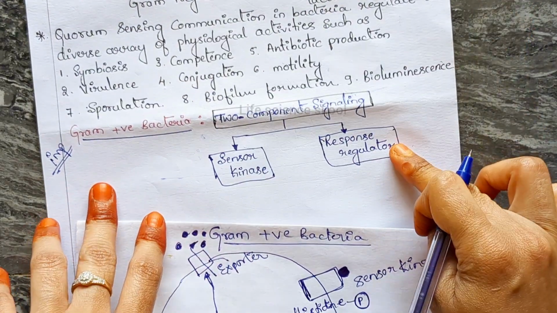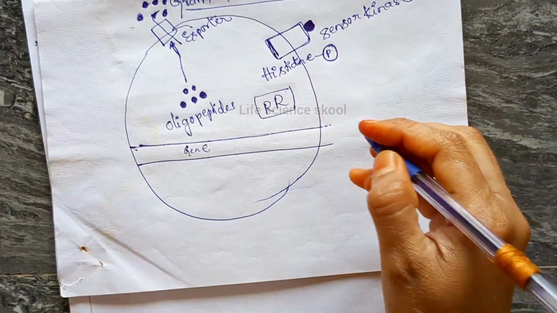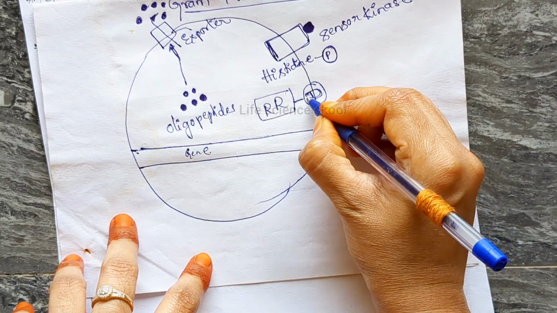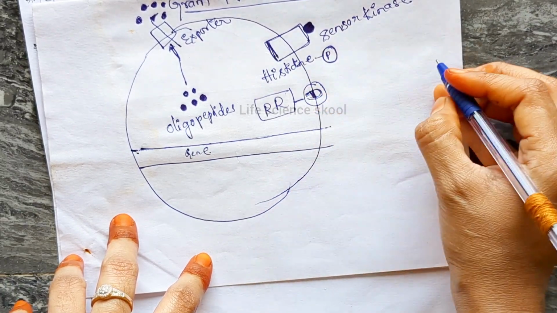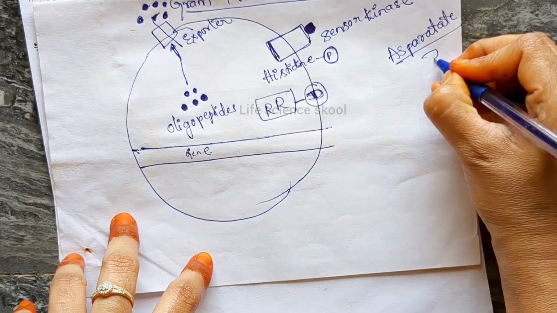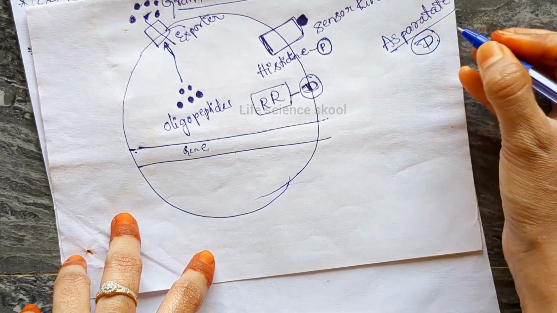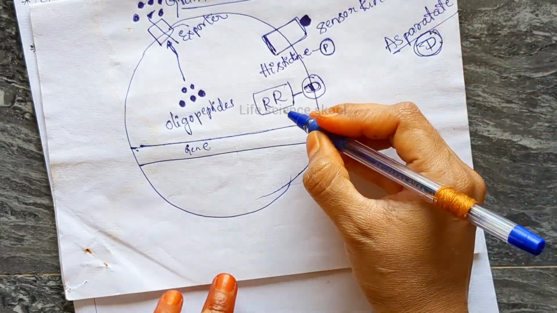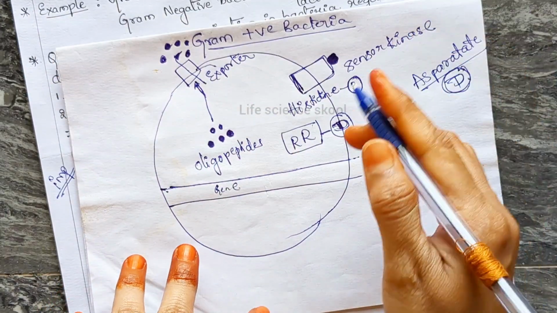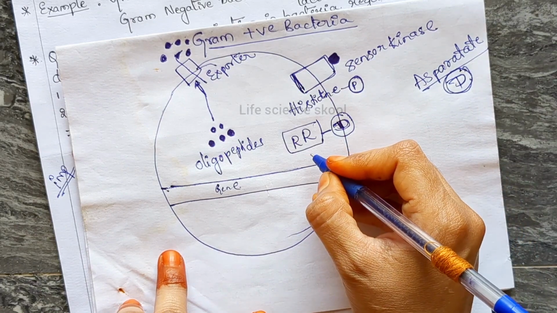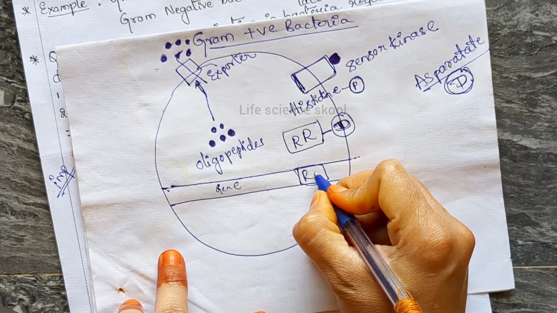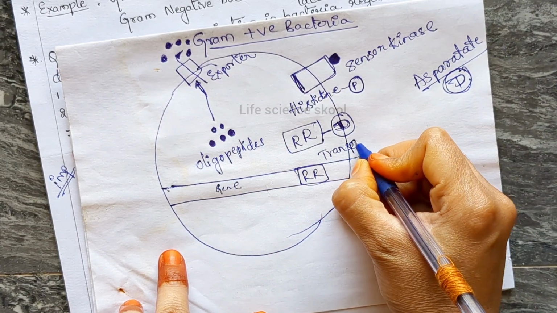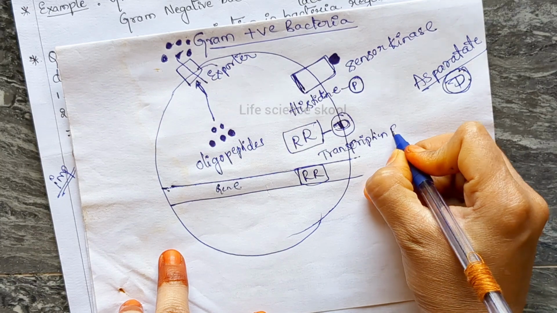This response regulator is attached to the amino acid aspartate, which is represented as D. I guess I have given the 20 amino acids with three-letter code and single-letter code. Okay, aspartate is represented as D. So this response regulator has aspartate here, and it is a transcription factor.